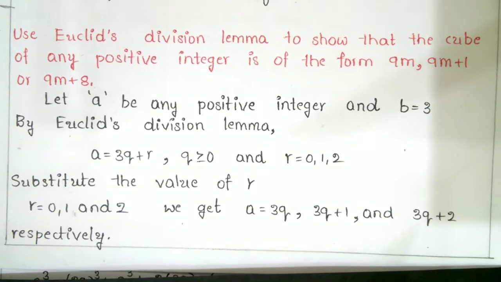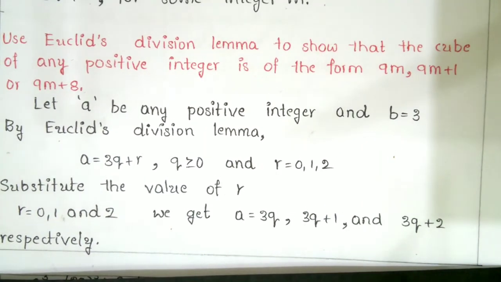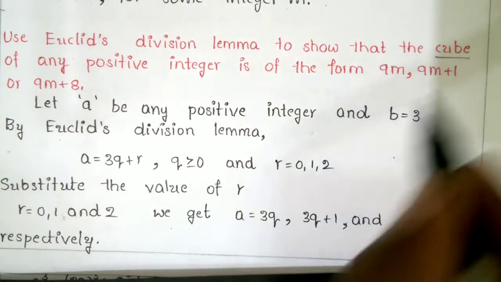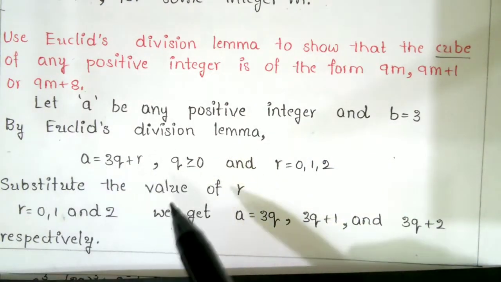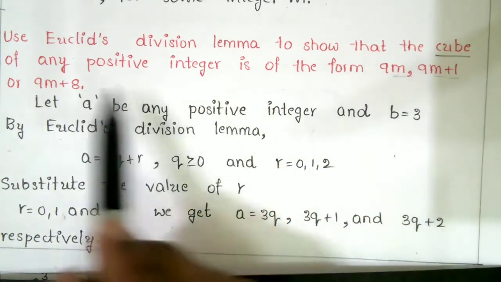Okay, next. Use Euclid's division lemma to show that the cube of any positive integer is of the form 9m, 9m plus 1 or 9m plus 8. Same method. Use Euclid's division lemma to show that the cube of any positive integer is of the form 9m, 9m plus 1, 9m plus 8.